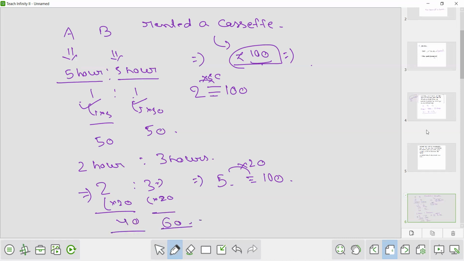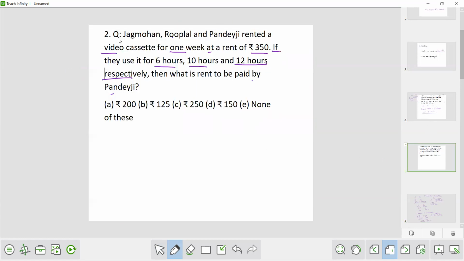Okay, now we will see the question. Same question here. Jagan Mohan, Rooplal and Pandeyji rented a video cassette for 1 week at a rent of 350 if they use it for 6 hours. Let's say JAG for Jagan Mohan, ROO for Rooplal and PAN for Pandeyji. Here Jagan Mohan is using for 6 hours, Rooplal is using for 10 hours and Pandeyji is using for 12 hours. So they will divide the money in this ratio only, 6:10:12. Okay, so it will be 3:5:6.